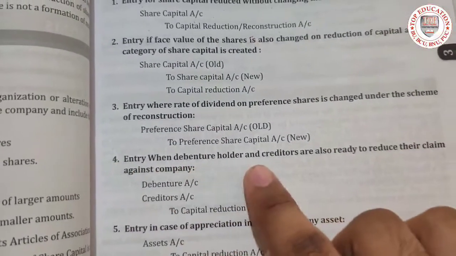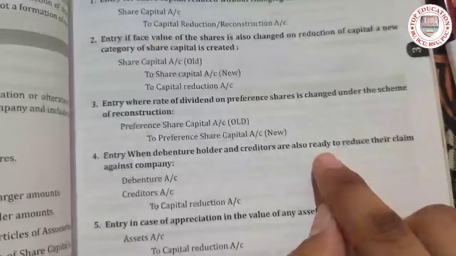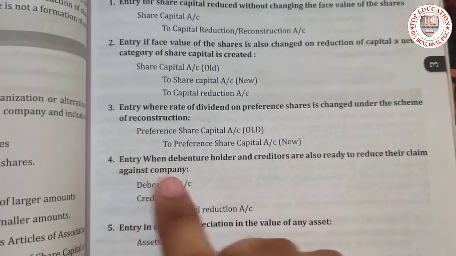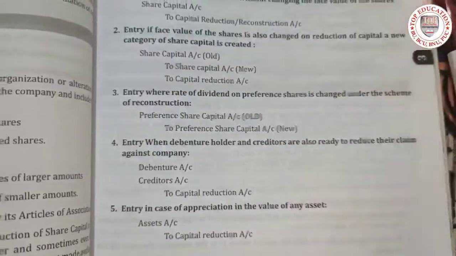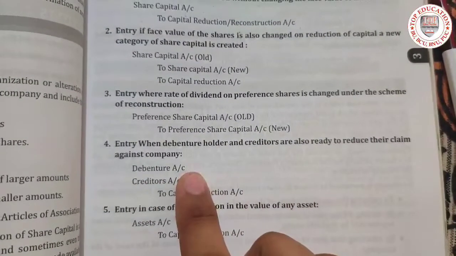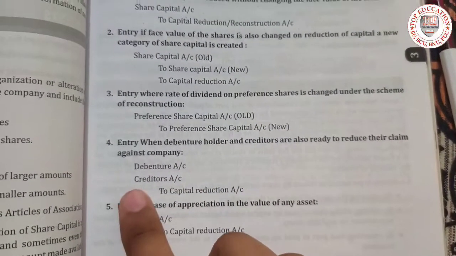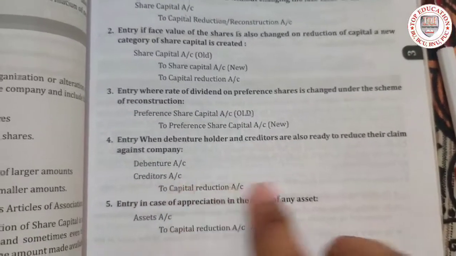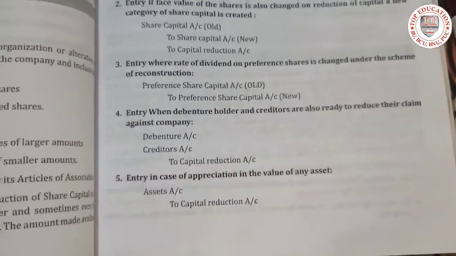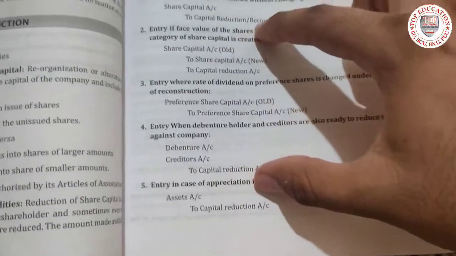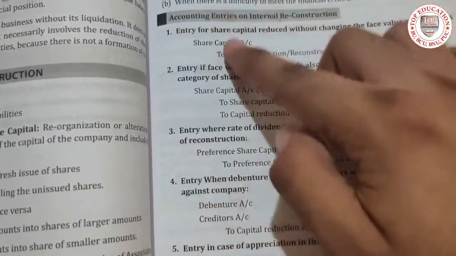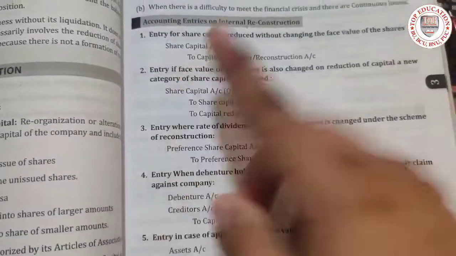Entry when the debenture holders and the creditors are also ready to reduce their claim against the company. If the question says the creditor is ready to reduce, then debenture account debit, creditor account debit to capital reduction account. Out of these 4, one entry or 2 entries will come.